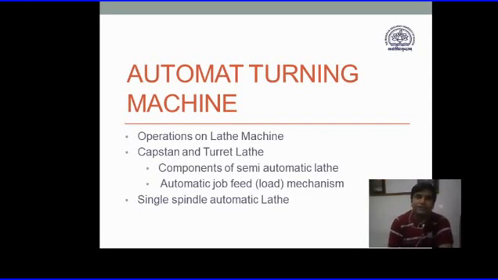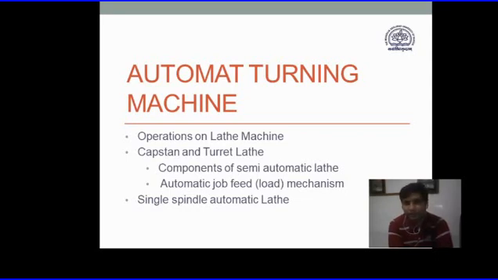So this chapter is a continuation of your study in Production Technology 2. In Production Technology 2, you all have studied the lathe machine. Lathe machine is a machine that is used for generating circular geometries using material removal processes.